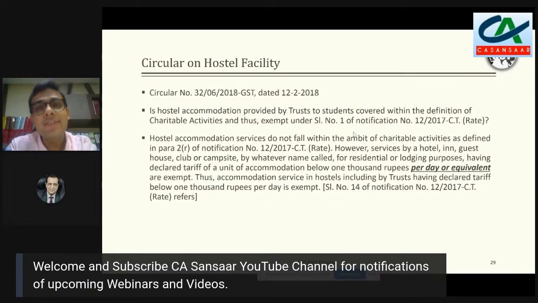So what is the meaning of this equivalent? There is an advance ruling in this regard which says that if, let's say, the total rent of a particular hostel room is less than 30,000 rupees in a particular month, then in that case it can be said that the declared tariff of that unit of accommodation or value of supply of a unit of accommodation is less than 1,000 rupees or equivalent.